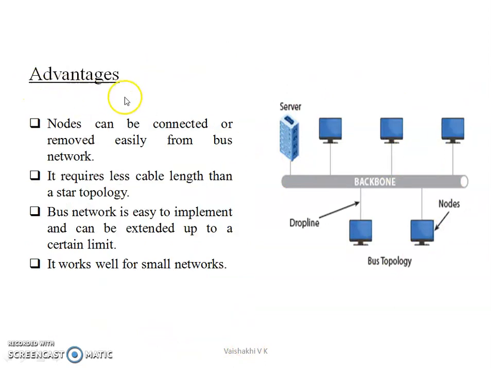The advantages are nodes can be connected or removed easily from the bus network, and it requires less cable length compared to star topology and mesh topology. And bus network is easy to implement and can be extended up to a certain limit. And it is a good topology for small networks.